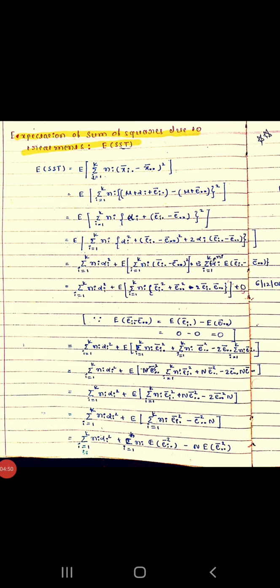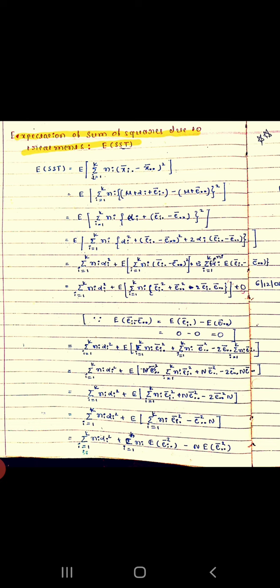Now, the expectation of the sum of squares due to treatments, or expectation of SST. Therefore, expectation of SST is equal to the expectation of the summation i equals 1 to k of n_i times (x̄_i. minus x̄..) whole square. That is equal to the expectation of the summation i equals 1 to k of n_i times ((mu plus alpha_i plus ē_i.) minus (mu plus ē..)) whole square, already explained in previous steps.